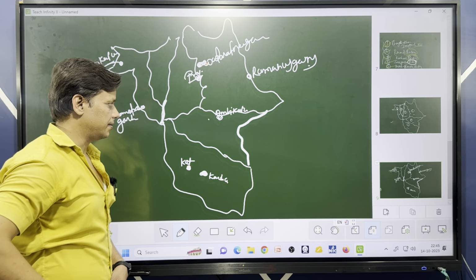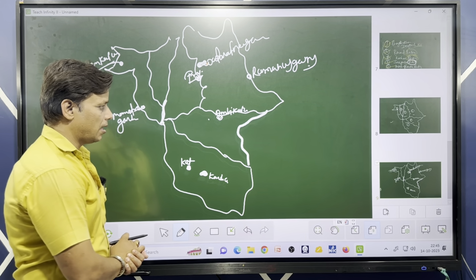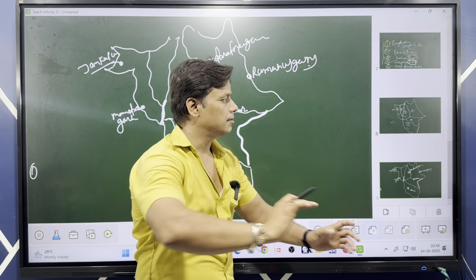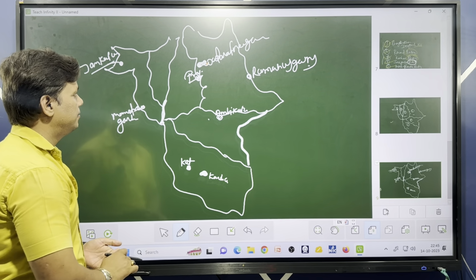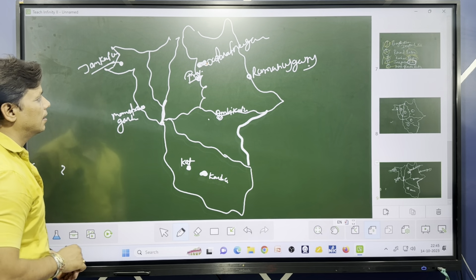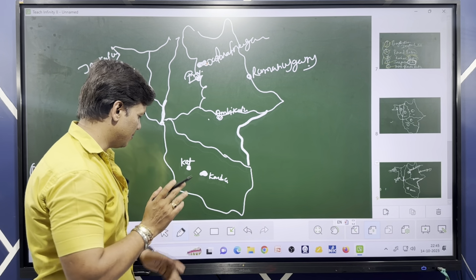This is Wadrapnagar. Okay, now let's have the area of Changbakar Devgarh hill first.